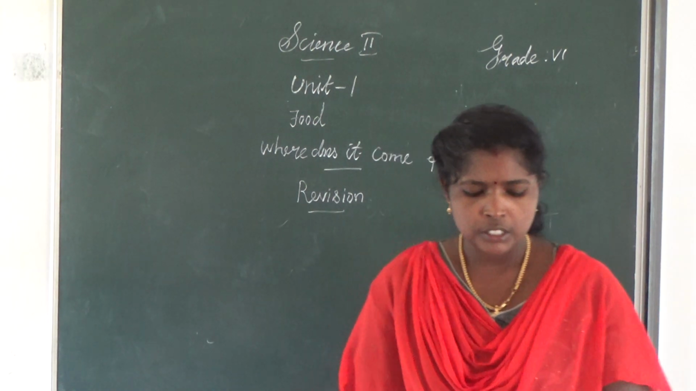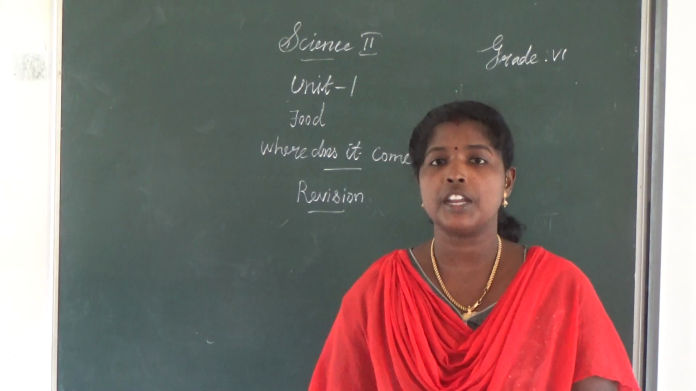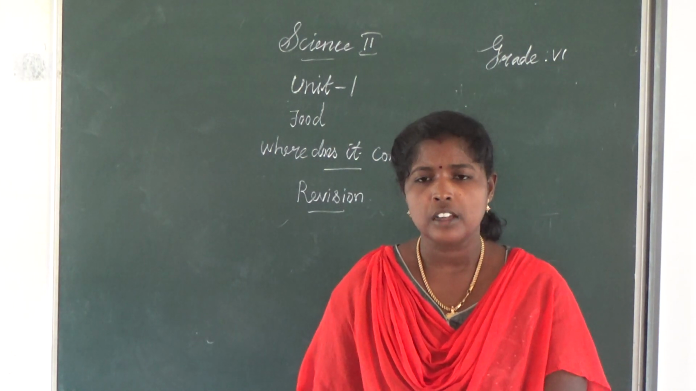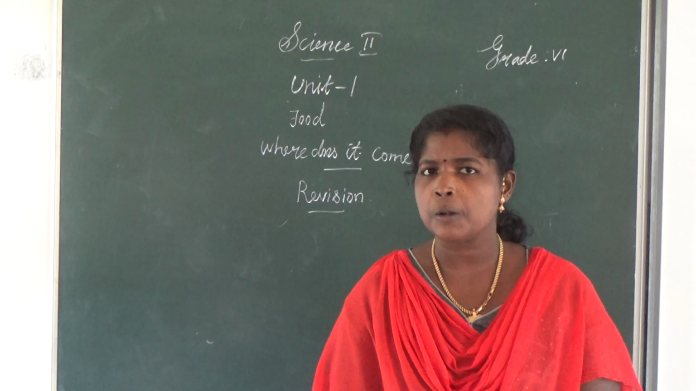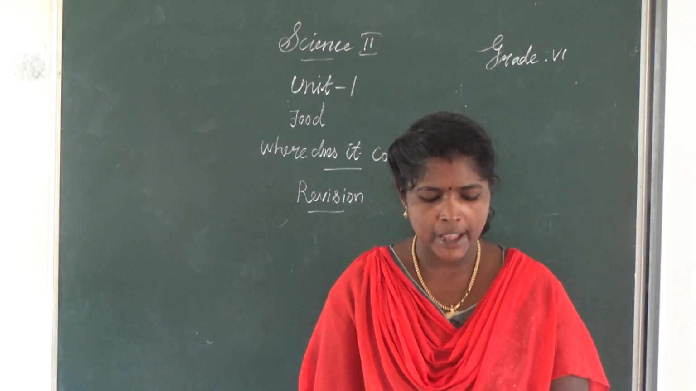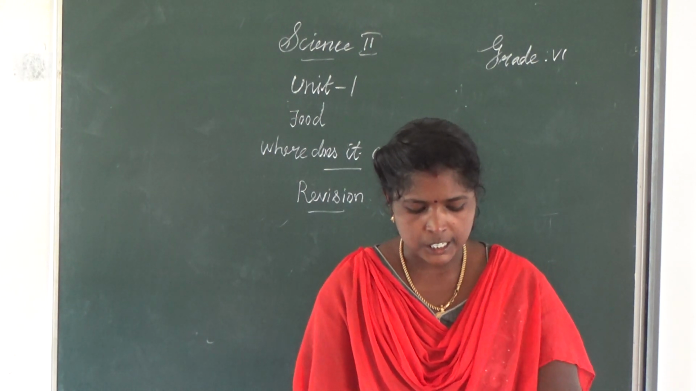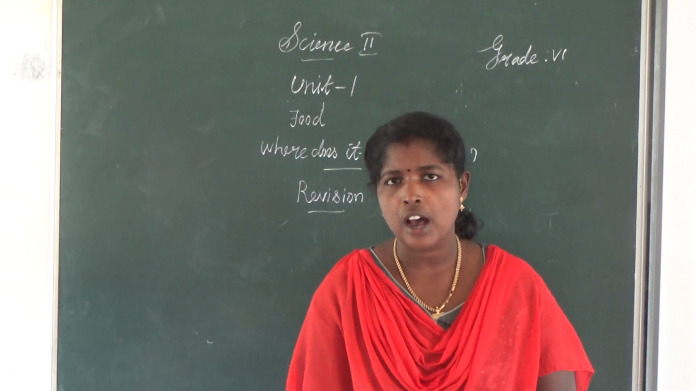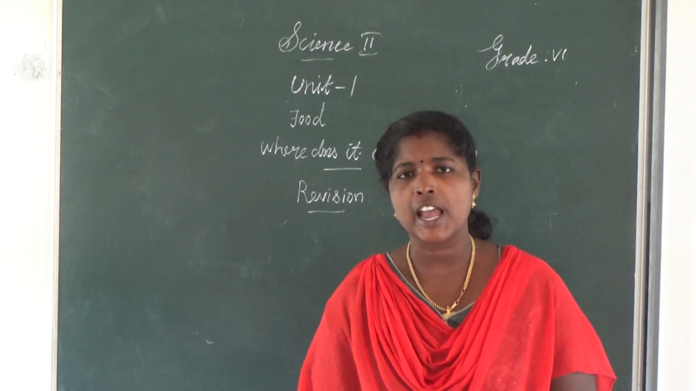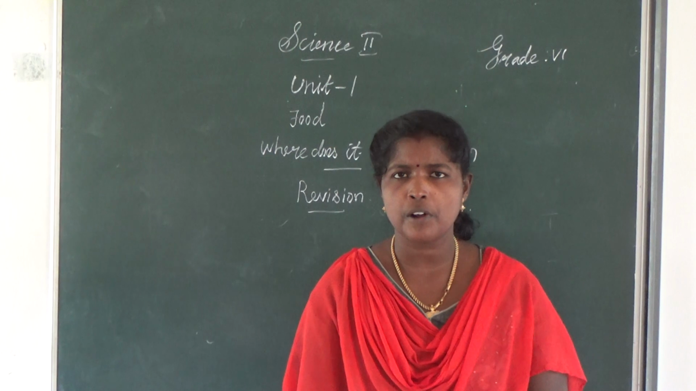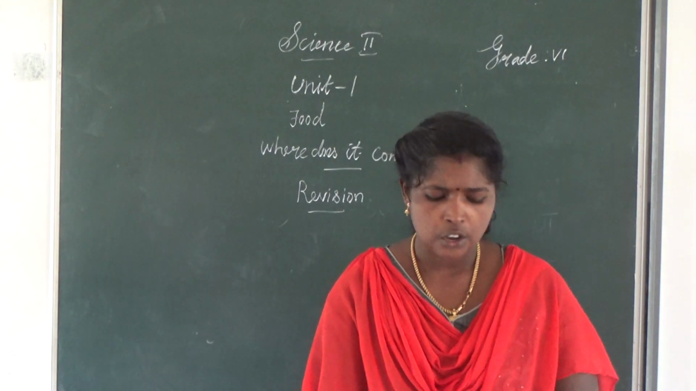Then, in the plants, which parts are edible? In the whole plant, all the parts are edible. What are the parts of the plants? Roots, stems, leaves, flowers, seeds, fruits and vegetables. These are the parts of the plants we use as food.